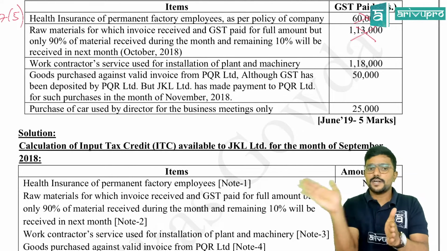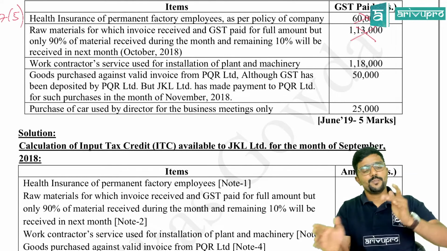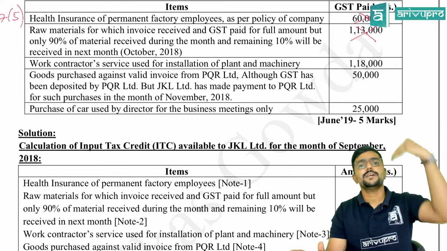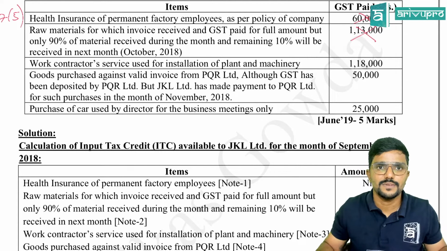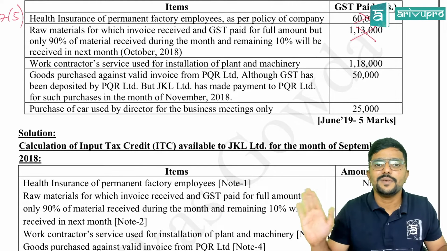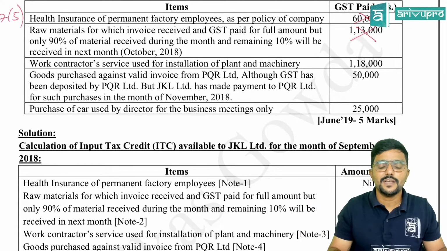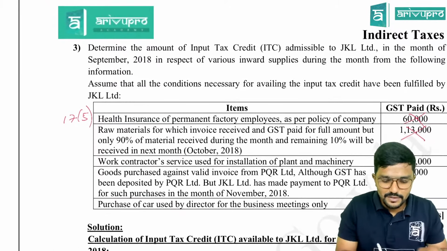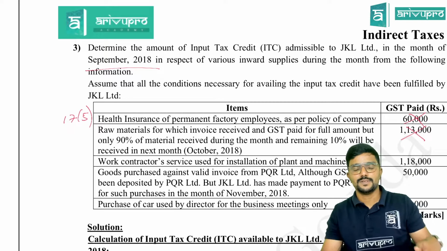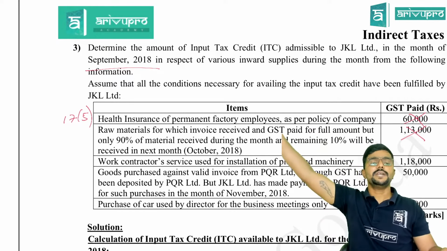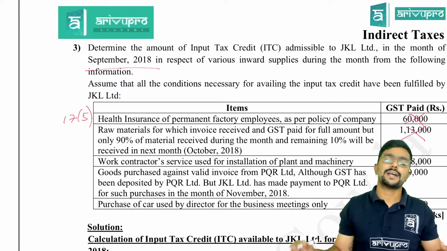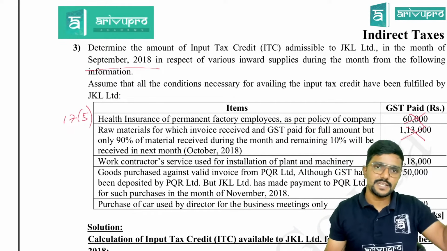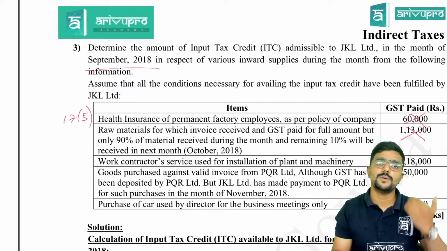So JKL has not yet paid for that goods, but PQR Limited has given the invoice, supplied the goods, and PQR Limited only has deposited the tax to the government. But still, JKL Limited has not yet paid the amount. It paid the amount when? In November. Can they claim the credit in the month of September? Yes, they can claim it. No problem. If they don't pay within 180 days, then later it will be added back. But now, all other conditions are satisfied. Now, supplier has deposited the tax, he has issued the invoice, no problem, you can claim the credit.